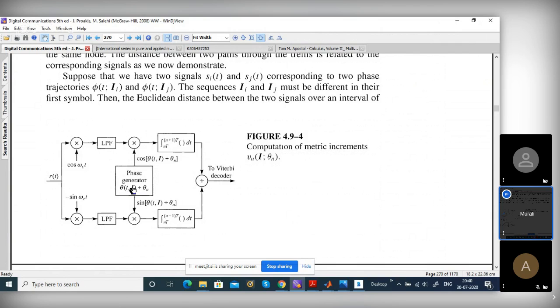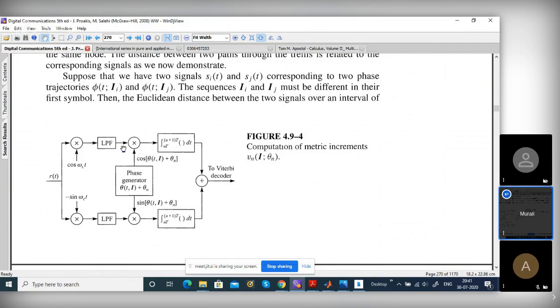One at a time you add it, then you take cos and sine actually, right?